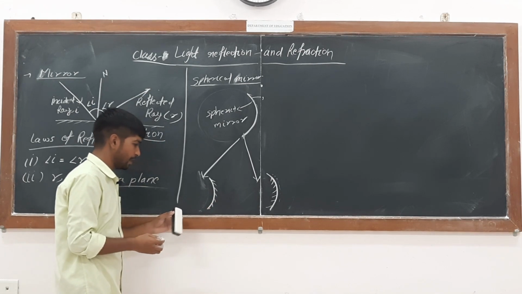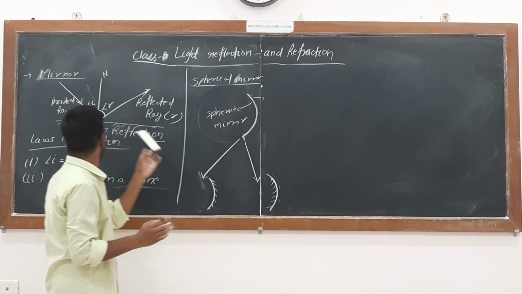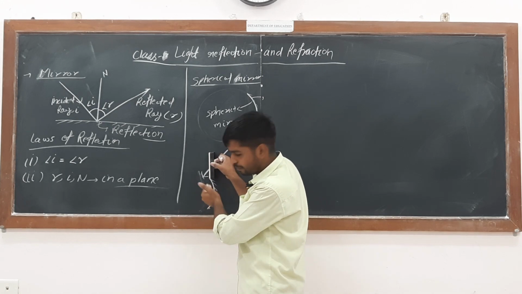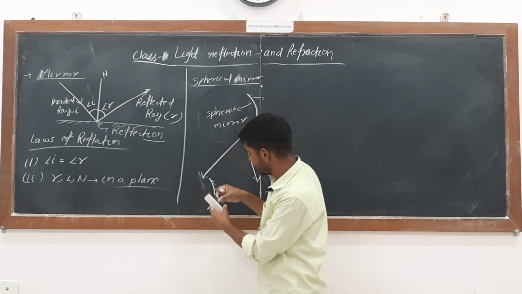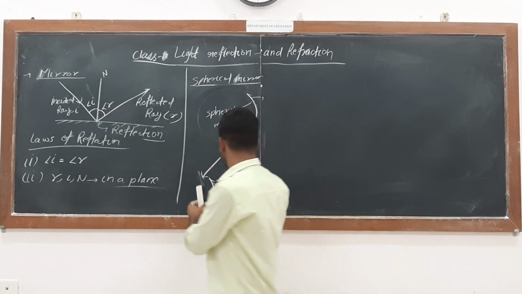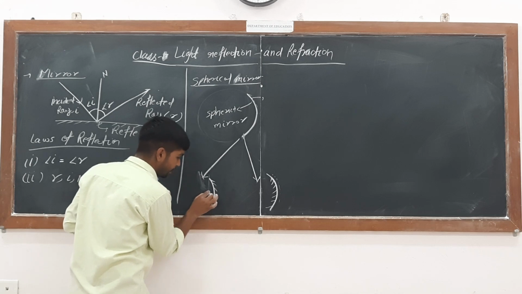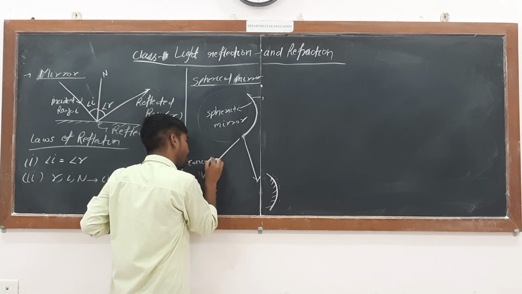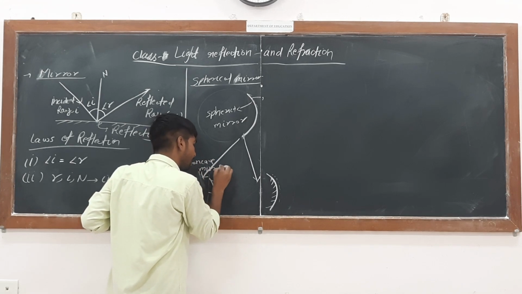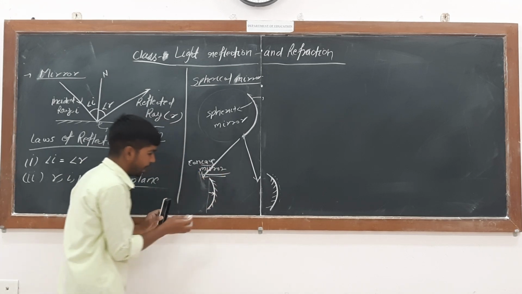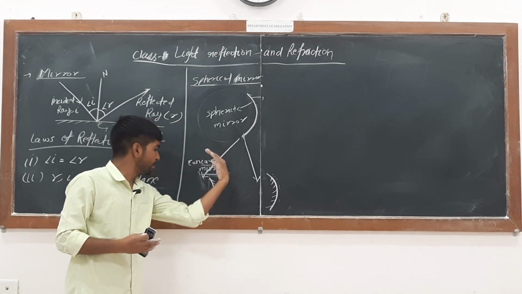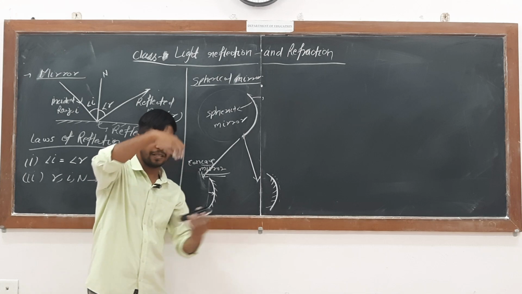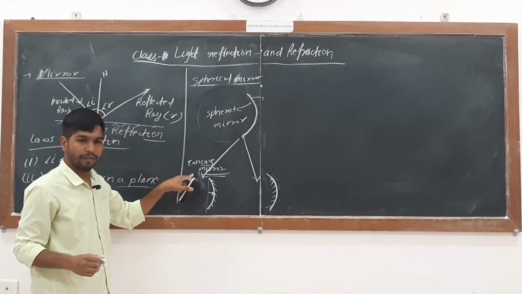Now, if I say plane mirror, it is this kind of surface. If the surface of the mirror is slightly inverted inward like this, it is a cave, something like a cave. So it is a kind of mirror whose surface is like this, curving inward. This kind of mirror is called a concave mirror.